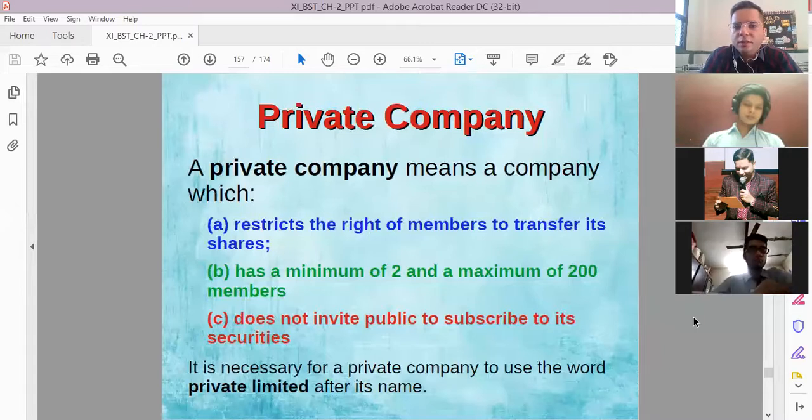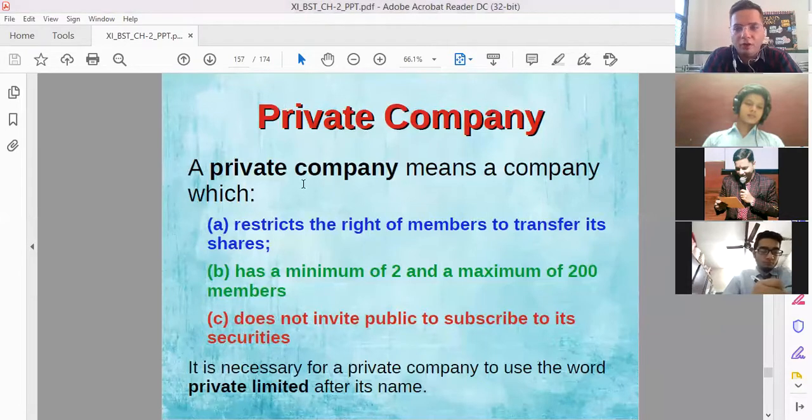A private company means a company which restricts the right of members to transfer its shares, which means this is that company where if you purchase the shares of a private company, you cannot transfer the shares to anybody, which means you cannot sell the shares to anybody. Suppose I am the member of the private company and I have purchased the shares of that private company, then it is the restriction to a private company that I cannot sell those shares to any other member or outsider, which means it is a restriction on the private company that it cannot transfer its shares.